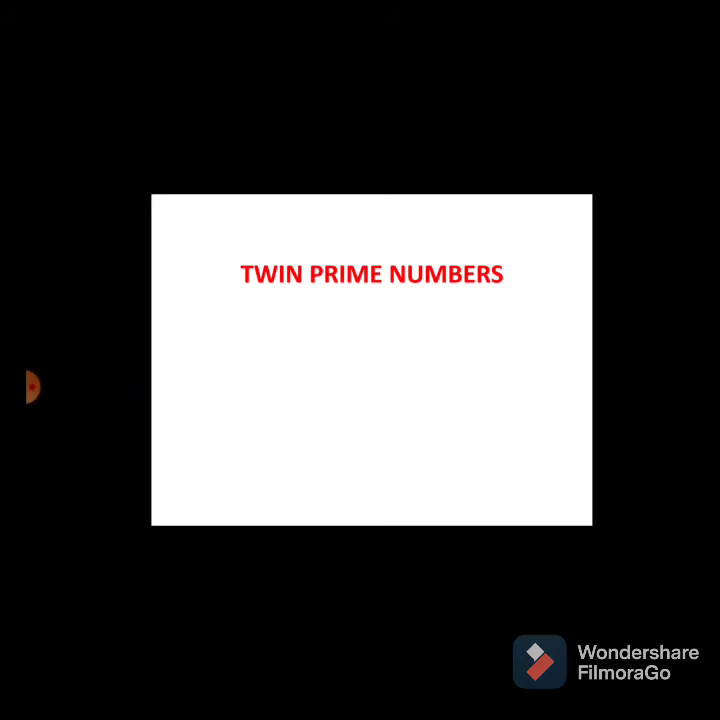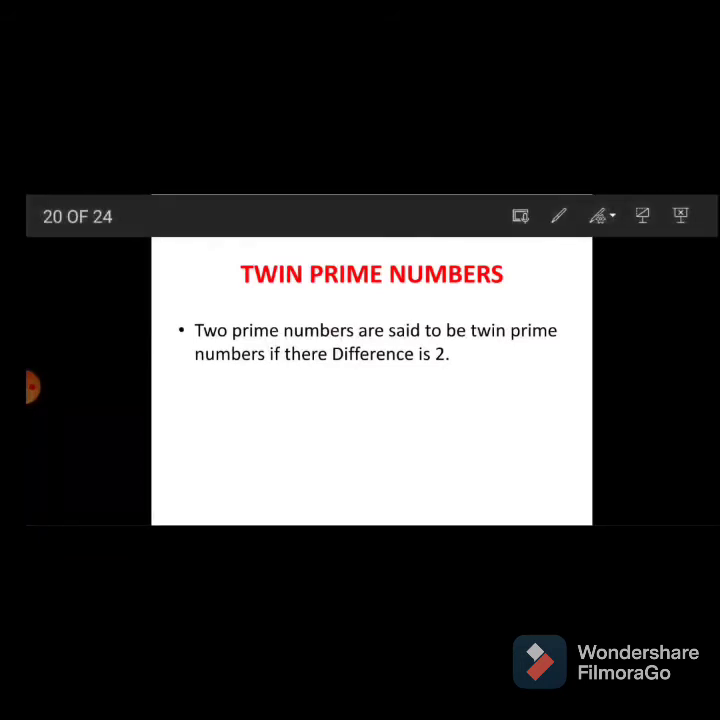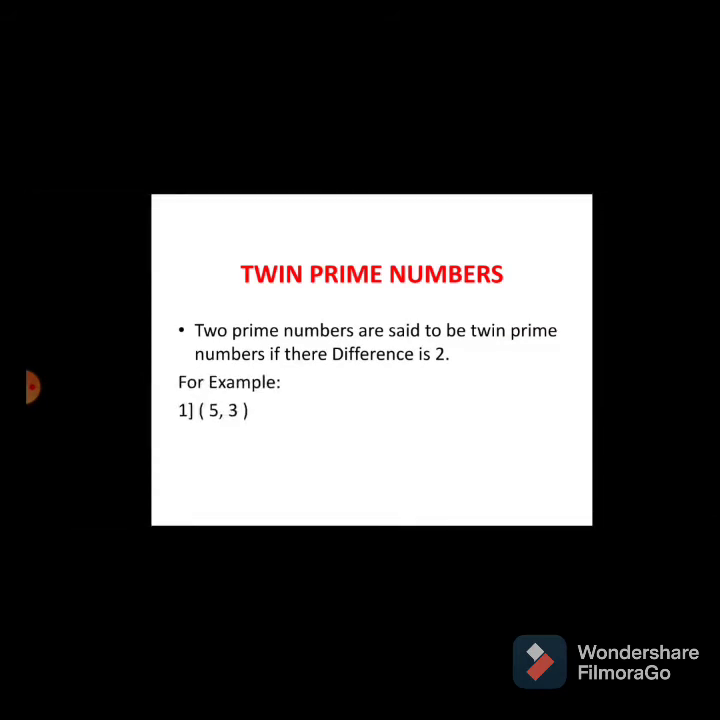Then the next point is twin prime numbers. What is the meaning of twin? You have heard the word twin many times in daily life. Twin prime numbers are two prime numbers whose difference is 2. When the difference between two prime numbers is 2, those numbers are called twin prime numbers. See the example given here, 5 and 3.